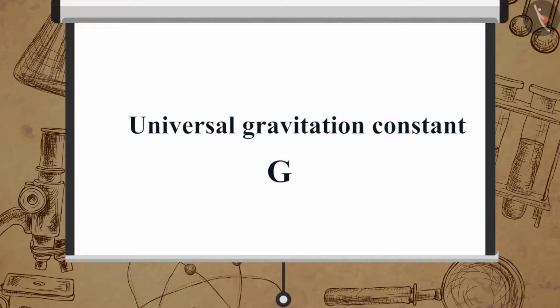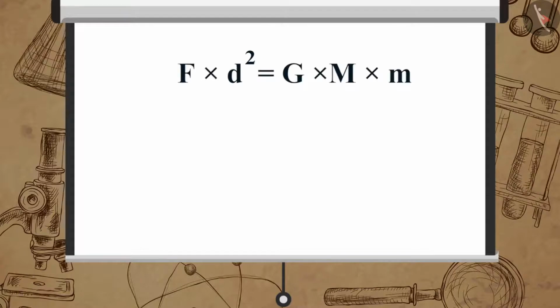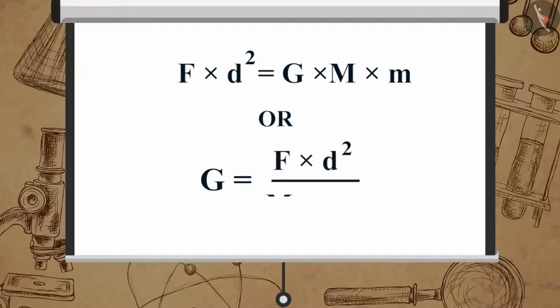Now, let's see the mathematical formula for universal gravitation constant G. From this equation, we can get F multiplied by d square is equal to G multiplied by m1 multiplied by m2, or G is equal to F multiplied by d square upon m1 multiplied by m2.